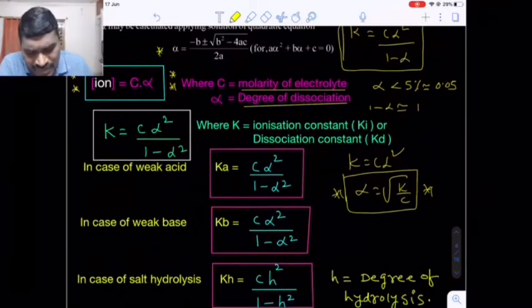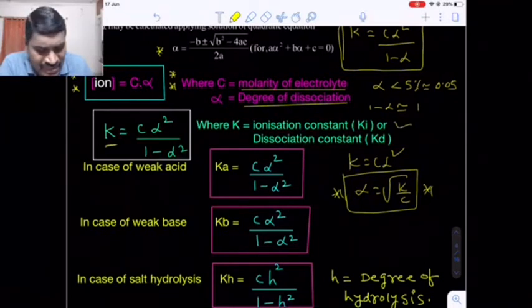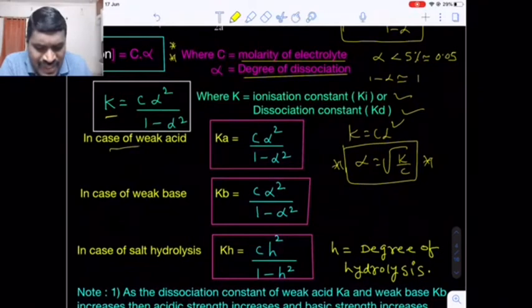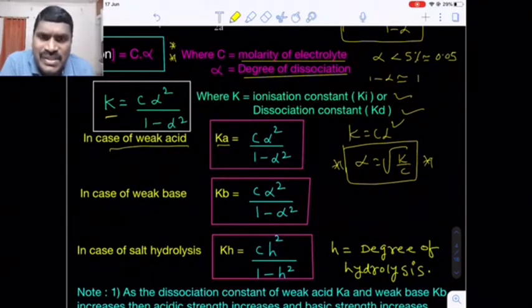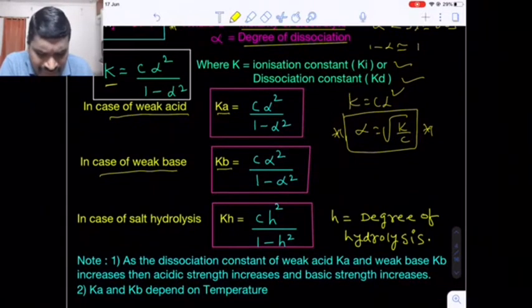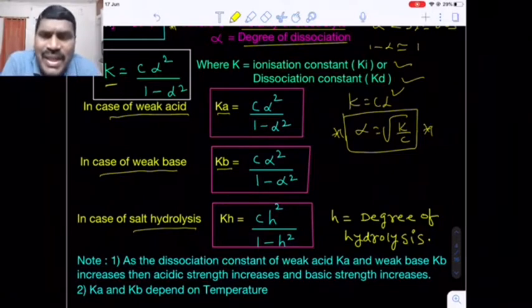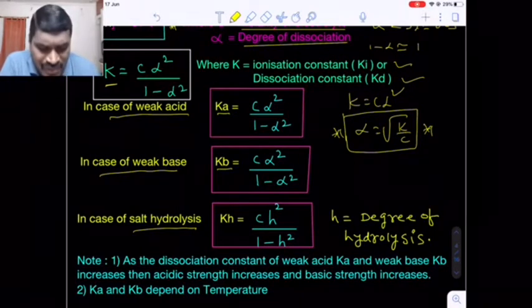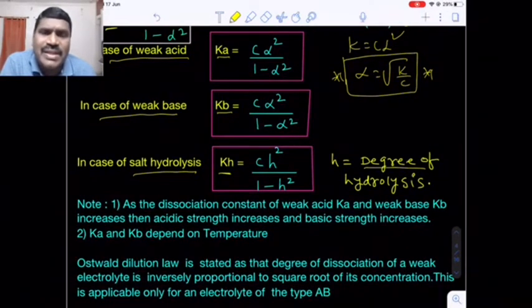Okay. Now the K is nothing but the ionization constant or dissociation constant. In case of weak acid, we can say it is Ka, that is the acid dissociation constant. In case of weak bases, it is Kb, that is the base dissociation constant. In case of salt also, whether cation or anion in the solution gets hydrolyzed by the water. Such phenomenon is called hydrolysis of salt, salt hydrolysis. In salt hydrolysis, the equilibrium constant we use is Kh, called the hydrolysis constant, where h is the degree of hydrolysis. Instead of alpha we use h, that is the degree of hydrolysis.